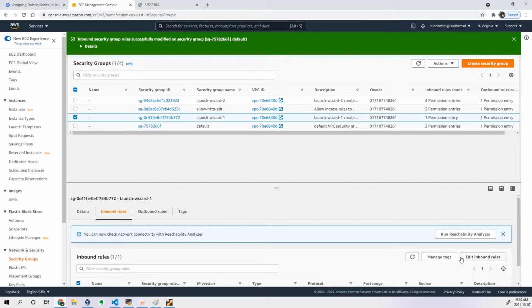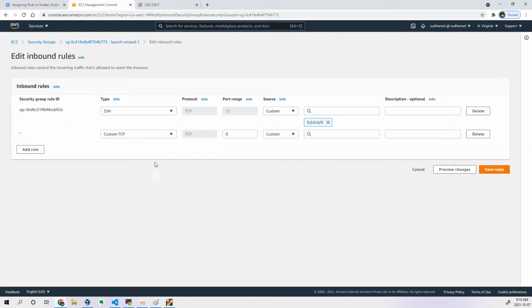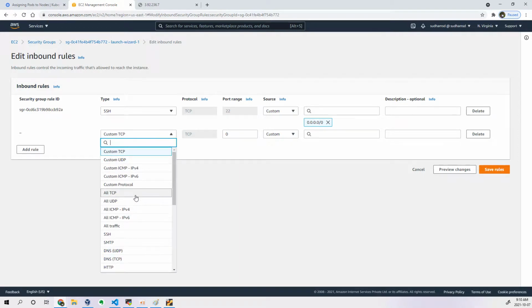How about the firewall within the node itself? Ubuntu by default doesn't block, it will not enable the firewall. But let me see that as well.